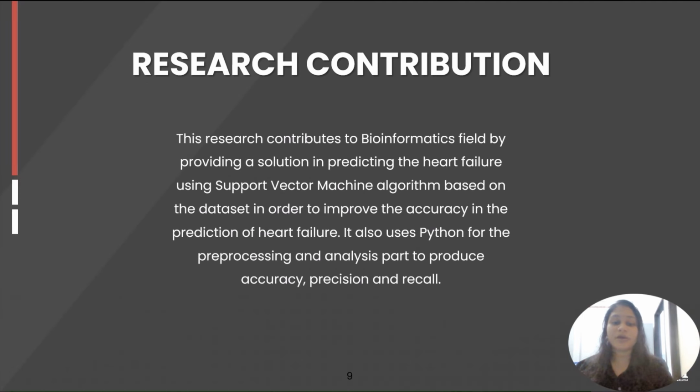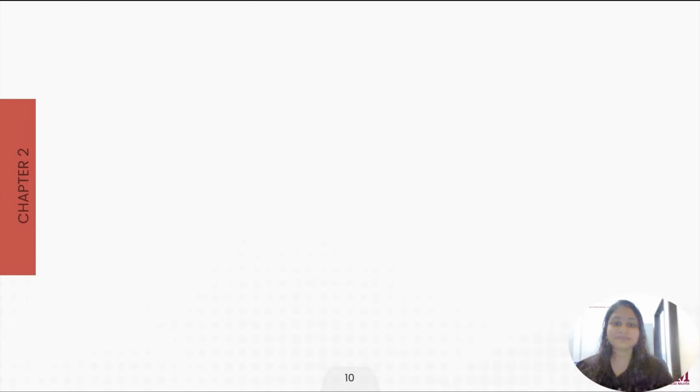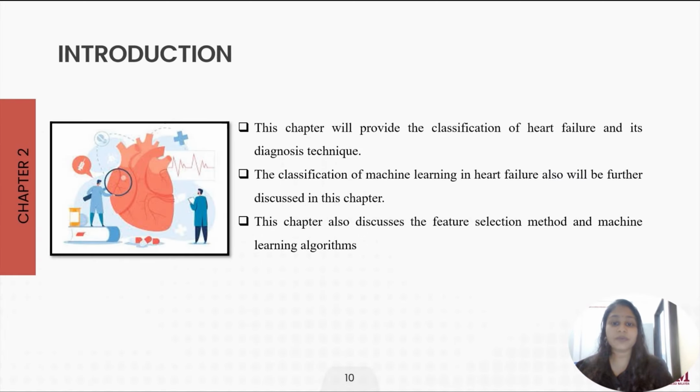This research will contribute to the bioinformatics field by providing a solution in predicting the heart failure using support vector machine algorithm based on this data set in order to improve the accuracy in predicting the heart failure. It also uses Python for the pre-processing and analysis part to produce accuracy, precision, and recall. Now we will look into the introduction of chapter 2. This chapter will provide classification of heart failure and its diagnosis technique. Not only that, the classification of machine learning heart failure also will be further discussed in this chapter. Lastly, this chapter also discusses feature selection method and machine learning algorithms.